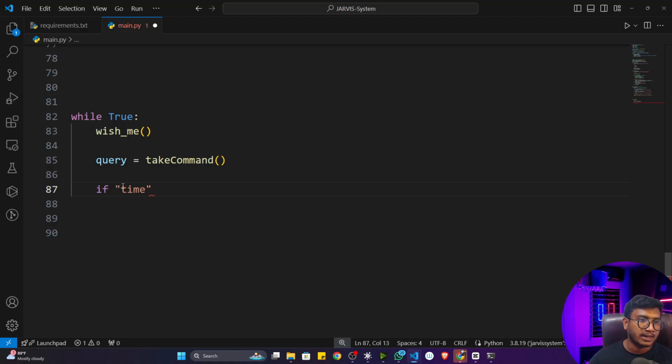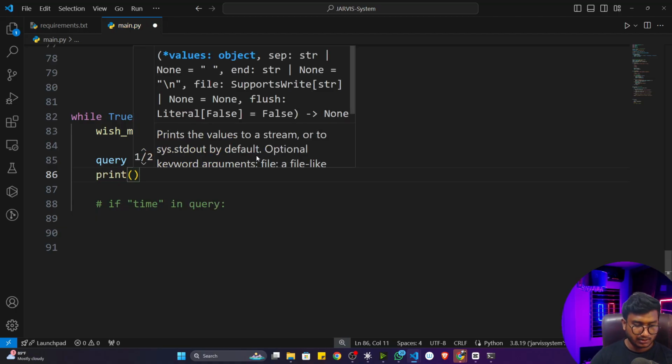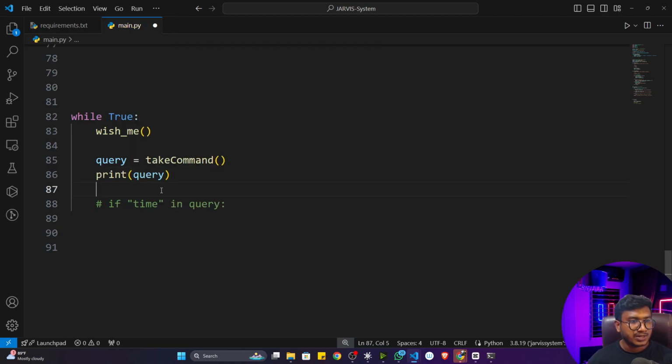I'll just write if time in query. Here I'm using the membership operator. I think you know what the membership operator does. Query is nothing but a text. If I print my query, it's a text. That means it's a string, right?